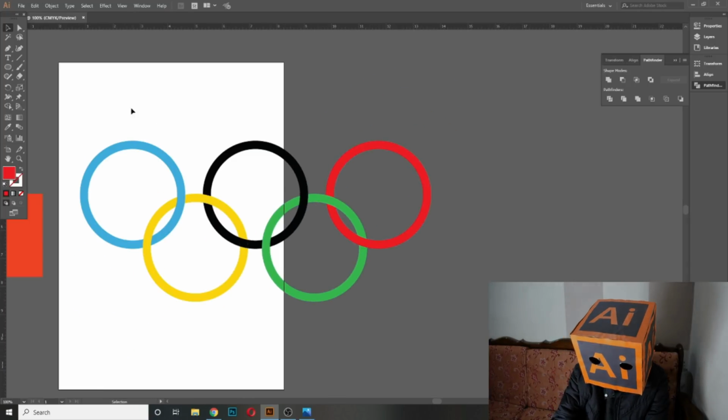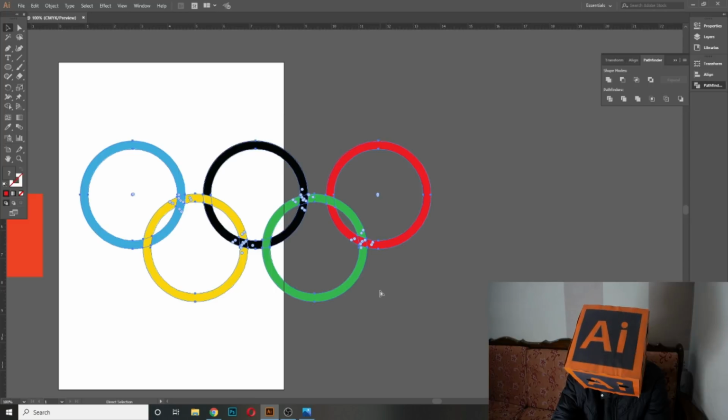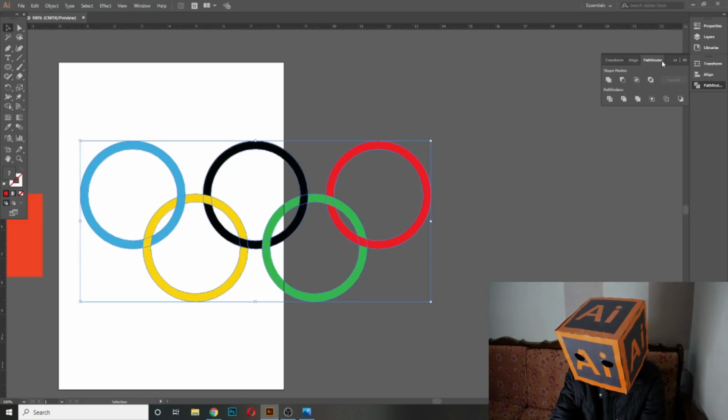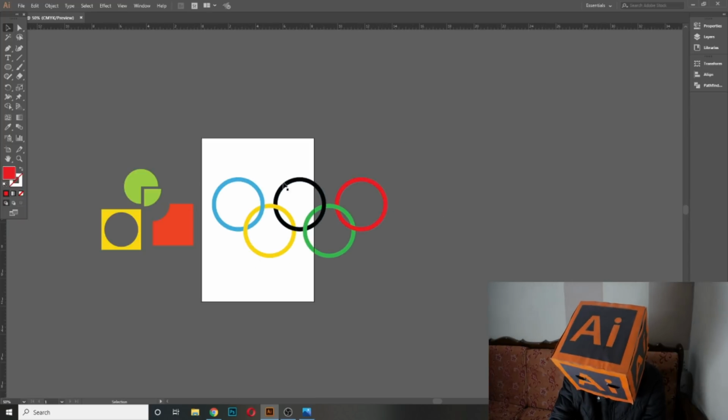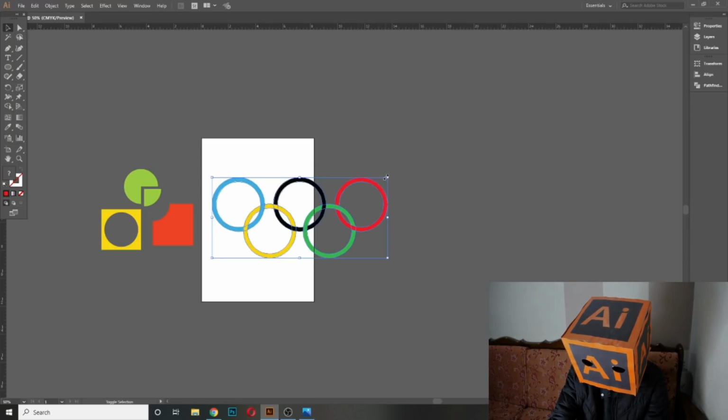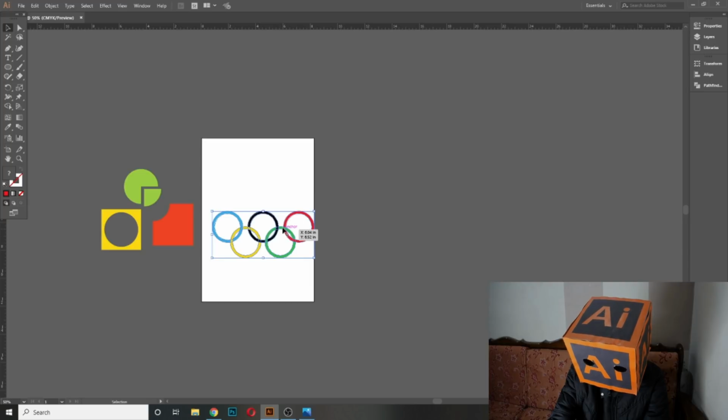By the way, you can design this logo by different methods. You can also design this logo by only using the Pathfinder. But today I will teach you how you can create this logo by only using the shape builder tool.